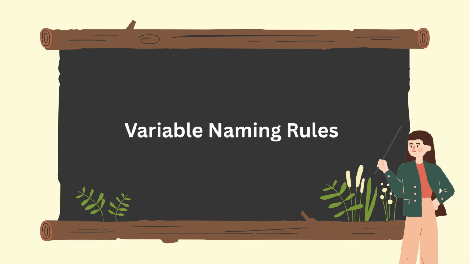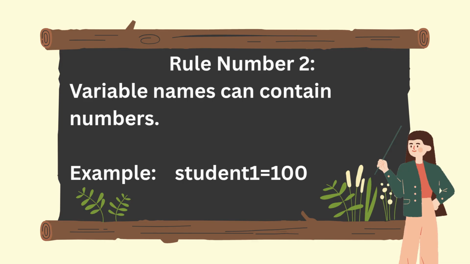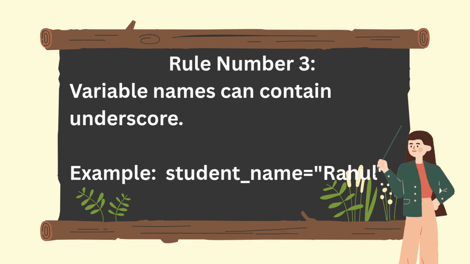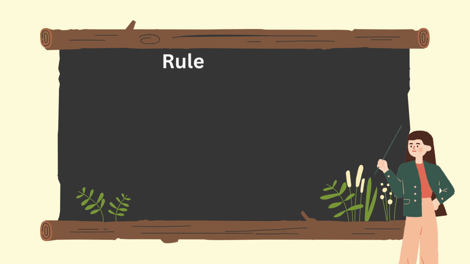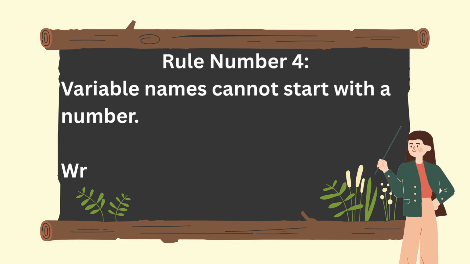Python follows certain rules while naming variables. Let's understand them one by one. Rule number 1. Variable names can contain letters. For example, name = Rahul. Rule 2. Variable names can contain numbers. For example, student1 = 100. Rule number 3. Variable names can contain underscores. For example, student_name = Rahul. Rule number 4. Variable names cannot start with a number. 1name = Rahul. This is wrong. Python will generate an error.